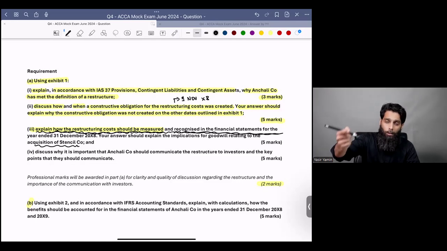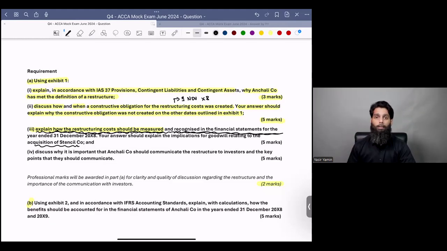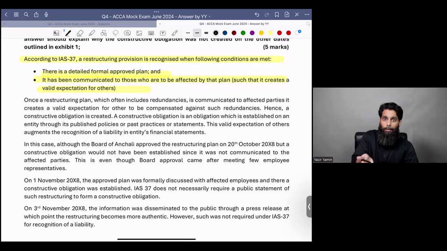Can you include relocation cost? Can you include retraining cost? Can you include future operating losses? Can you write about it? And now somebody just said, sir, this is a very long answer. Oh, hell no. Do you think this is a long answer? My dear, the fonts are big. If you write it on the CV practice platform, this would consume half a page. The fonts are so large. You think this is a long answer?